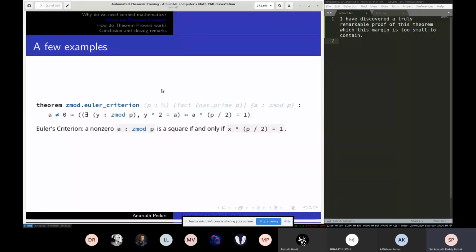This is almost how a normal math student would write it. You write the theorem, the name, and the arguments, like p is some number n, and you're giving the fact that p is a prime, and then you're taking a number a which is less than p, and you're asserting this theorem.